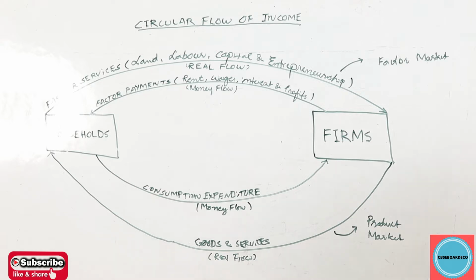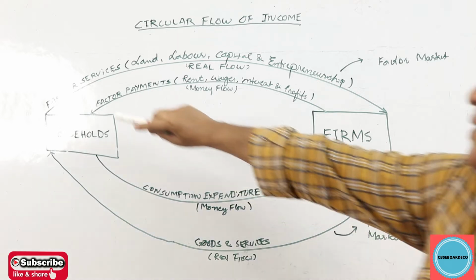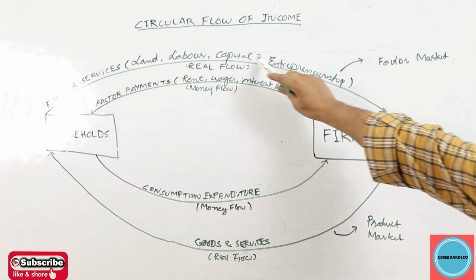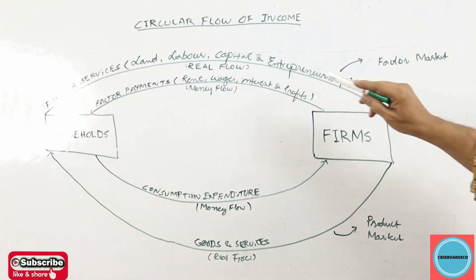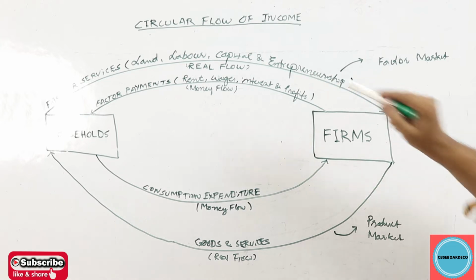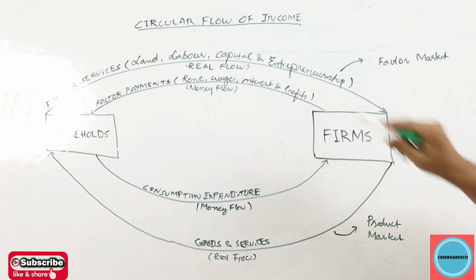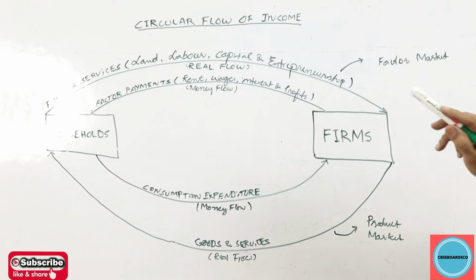The second point, you learn it: households are the owners of four factors of production: land, labor, capital, and entrepreneurship. Households provide these factor services: land, labor, capital, entrepreneurship to the firms. It means here real flow is taking place. Why do we call it real flow? Flow of goods and services from households to the firms. This is a real flow.